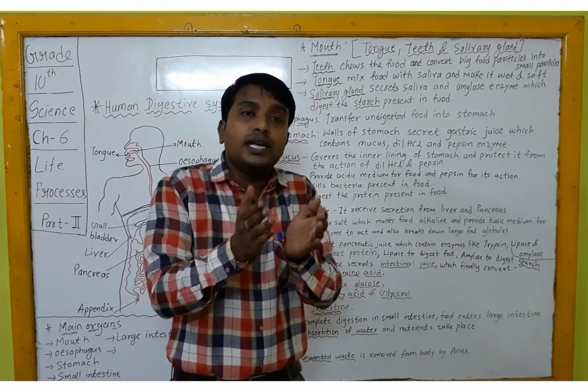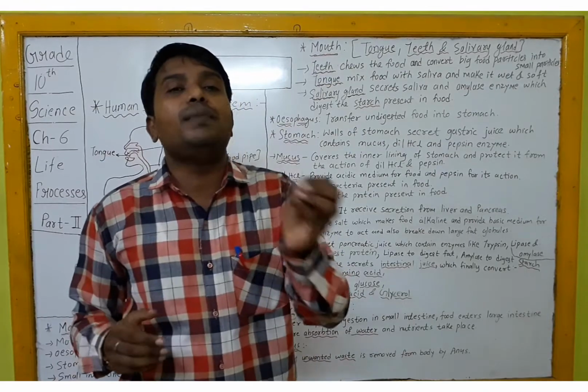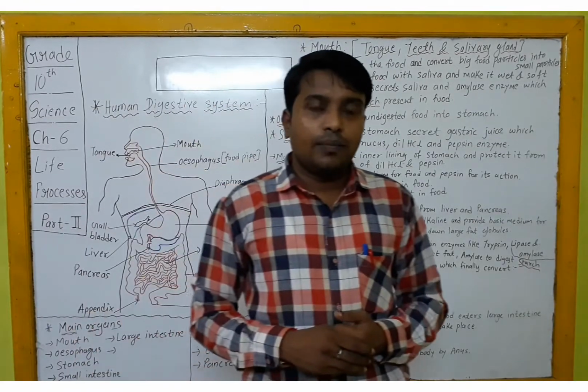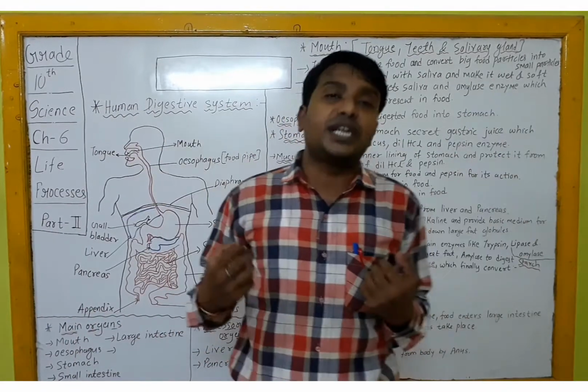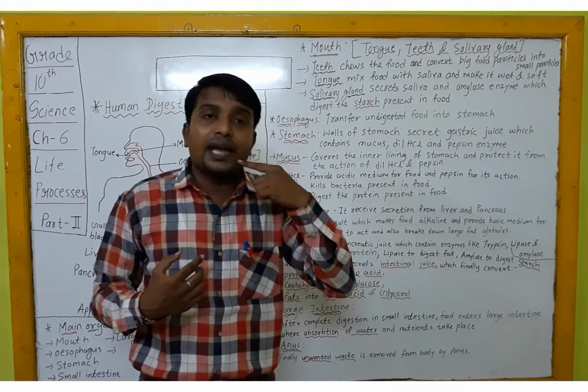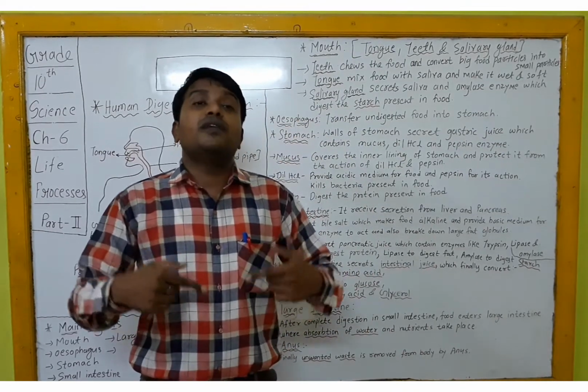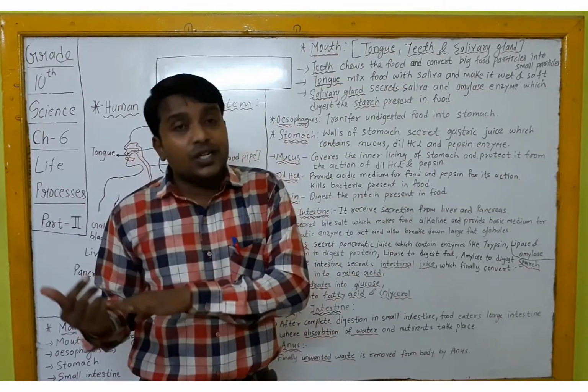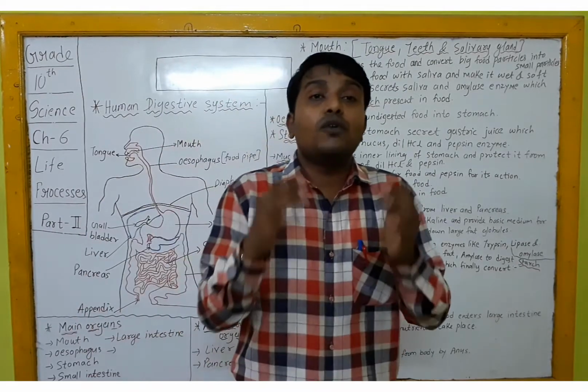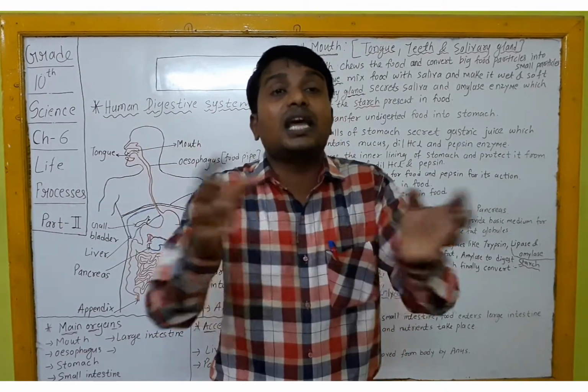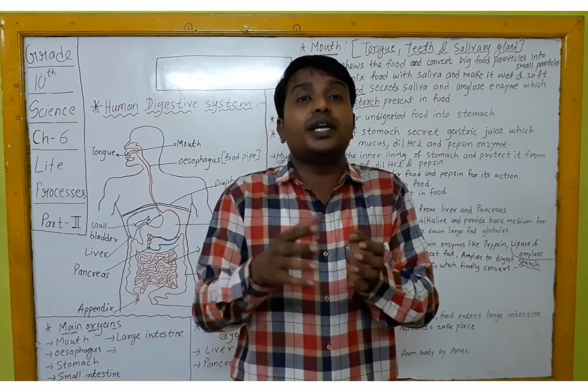Now your food is completely converted into a semi-solid paste, because after receiving so much secretion from the salivary gland, from gastric juice, then from pancreatic juice, bile salt, intestinal juice, your food is like a liquid.